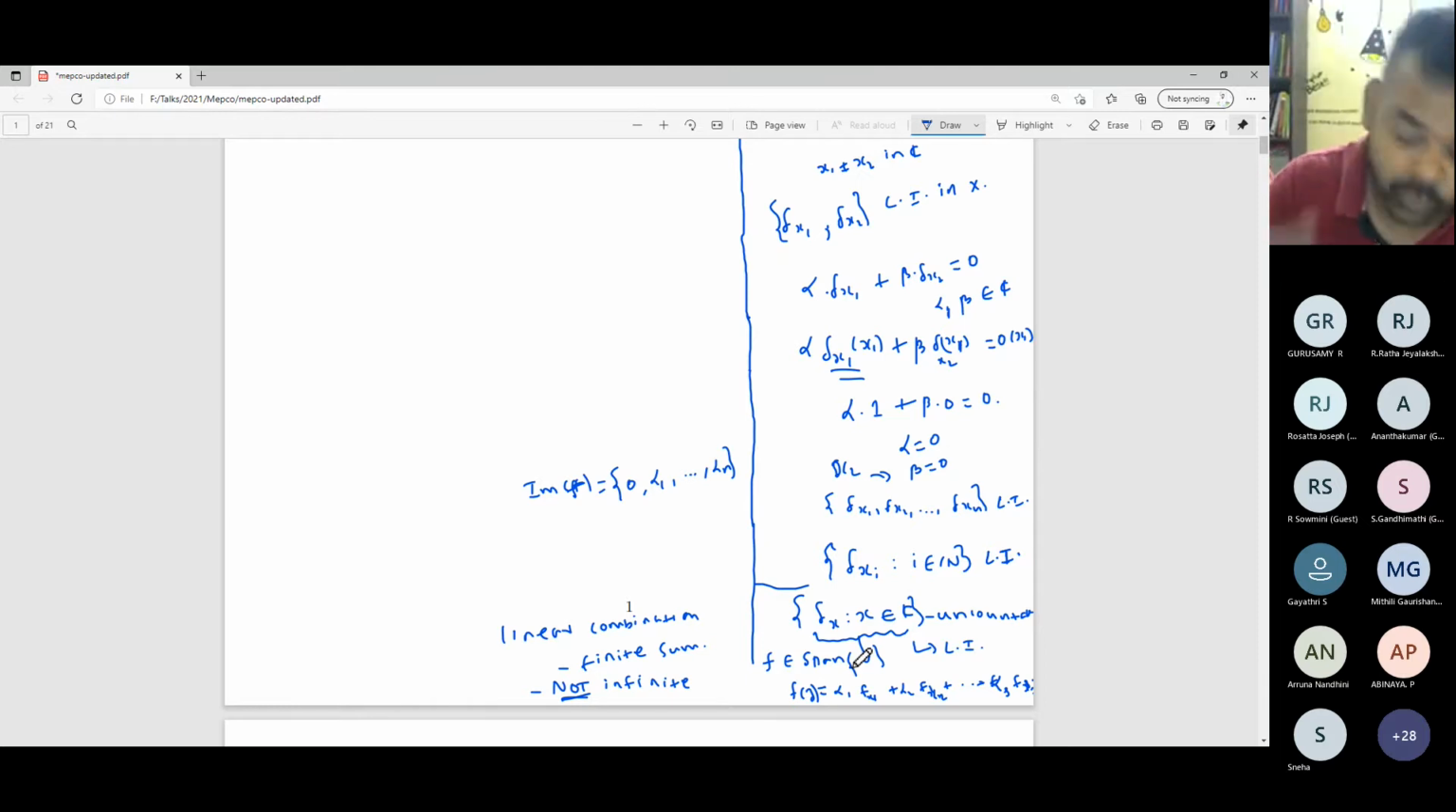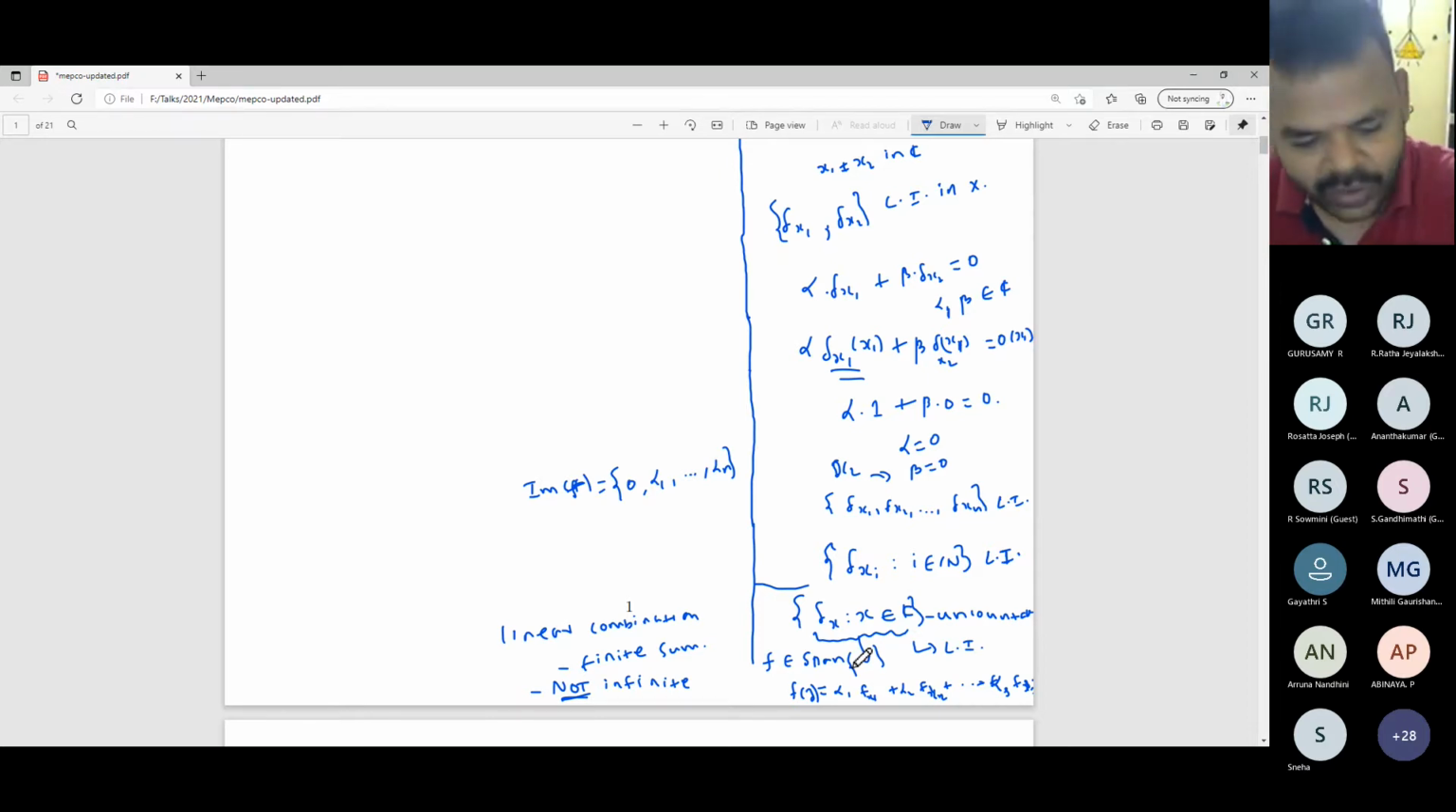So the example he gave was a perfect example, because that function has infinitely many elements in its range. In fact, more generally, you take any function whose range is not a finite set, whose range is an infinite set, those elements cannot be written as a linear combination of this linearly independent set. So hence it is not a basis. Is it clear?